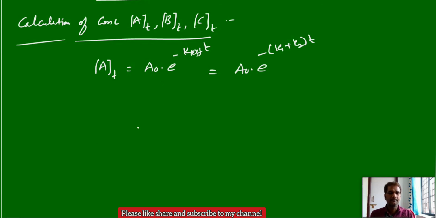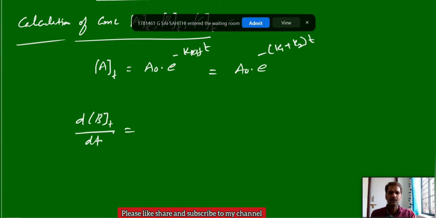Next, the concentration of B at a time t. How to identify? First of all, you write the rate equation with respect to B: change in concentration of B at a time t, d[B]/dt. For this, how can we write the rate equation? That is K1 into the concentration of A at a time t, and this is a formula.